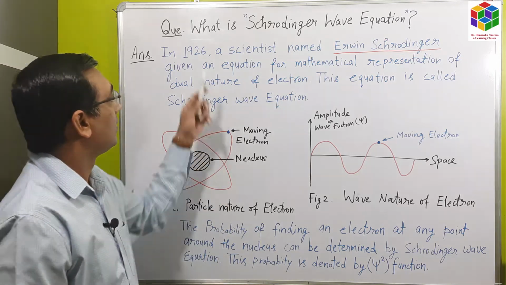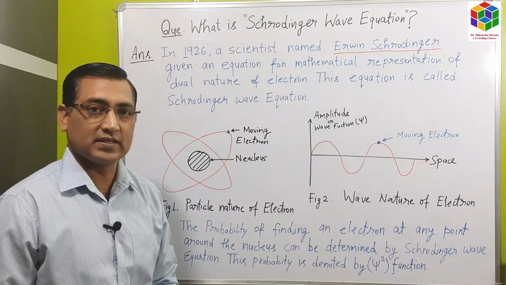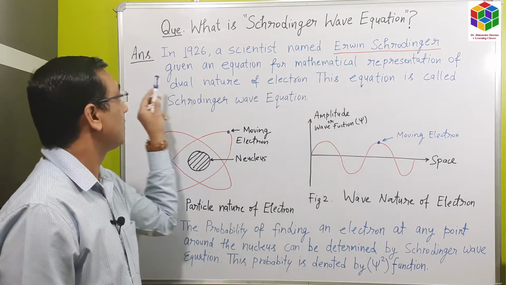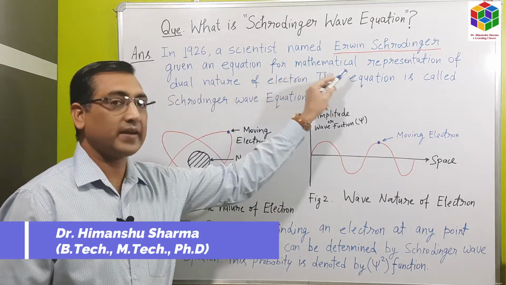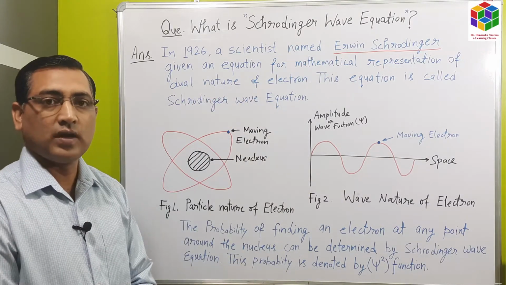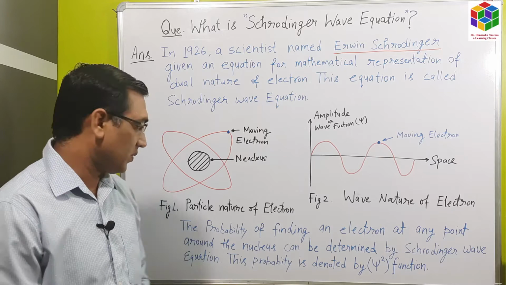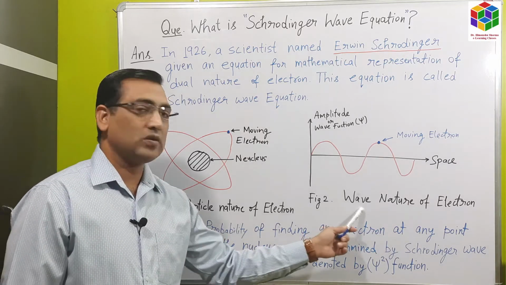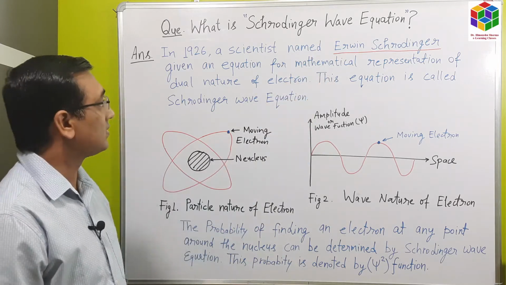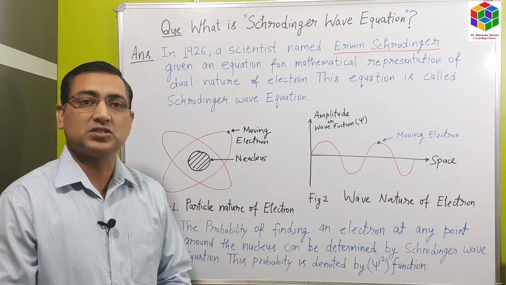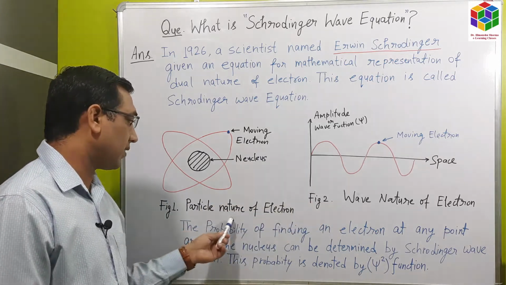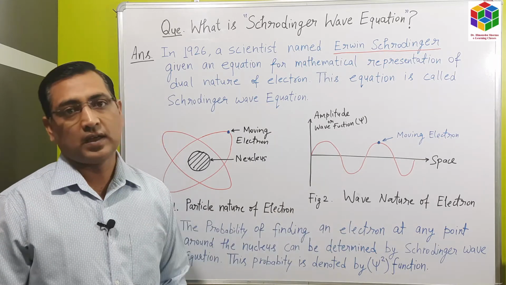So let us start. What is Schrodinger wave equation? In 1926, a scientist named Erwin Schrodinger gave an equation for the mathematical representation of the dual nature of the electron. As we all know, the electron has two natures: number one, particle nature, and number two, wave nature. Erwin Schrodinger provided a mathematical equation which satisfies both conditions, that is, particle nature as well as wave nature of the electron.